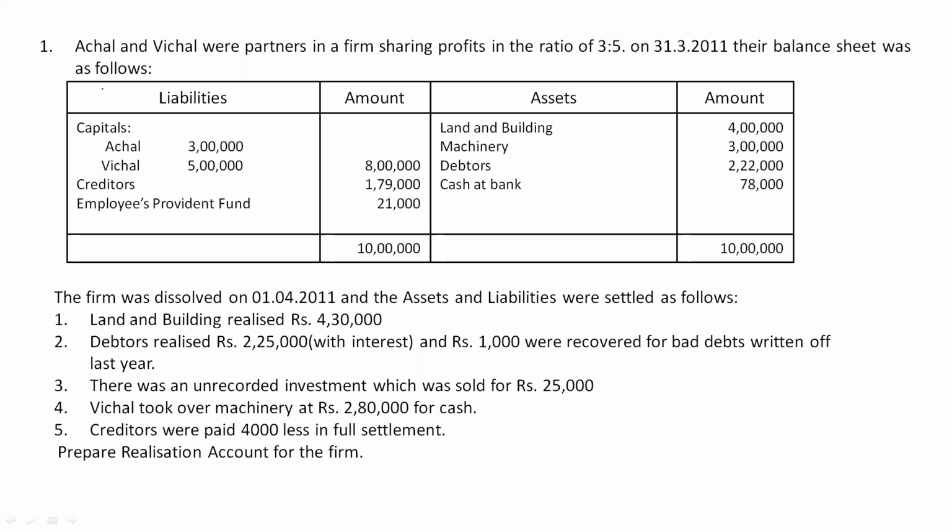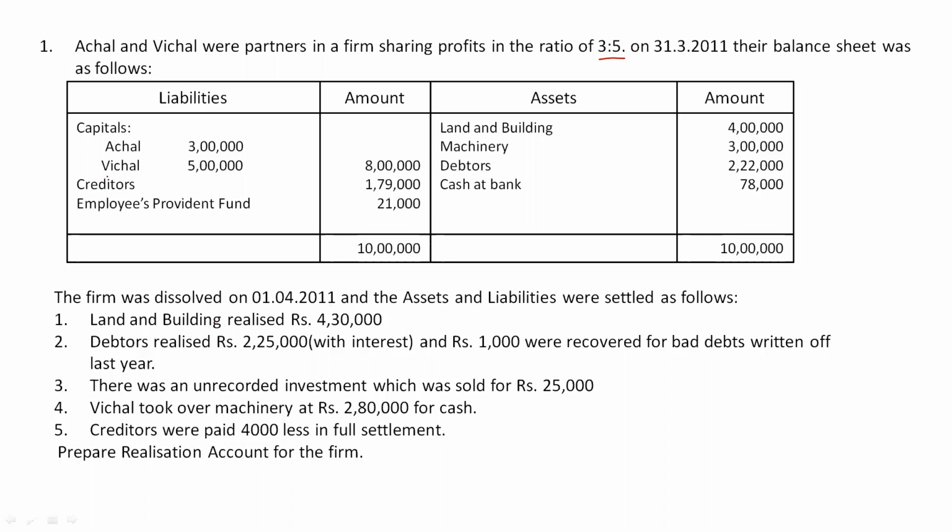The problem is: Achal and Vichal were partners in a firm sharing profits in the ratio of 3:5. On 31st March 2011, their balance sheet was as follows. One balance sheet of the firm is given here. The firm was dissolved on 1st April 2011, and assets and liabilities were settled as follows. Certain information relating to assets realized and liabilities paid is given. First point, land and building realized at 4,30,000 rupees. We will see this information when we prepare the account.